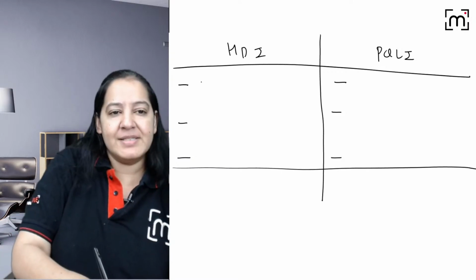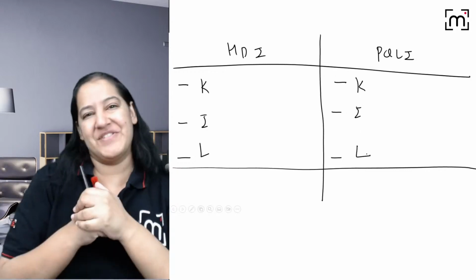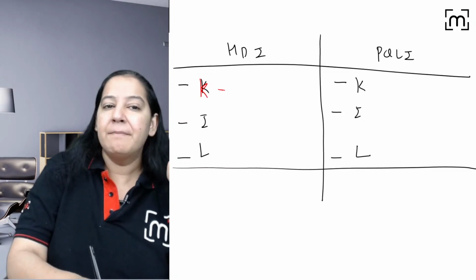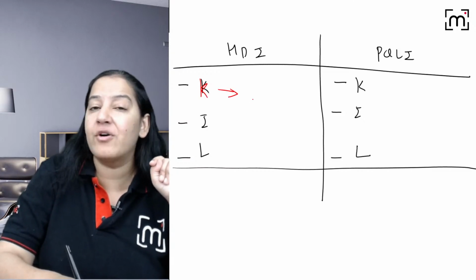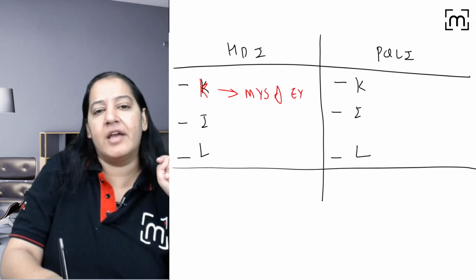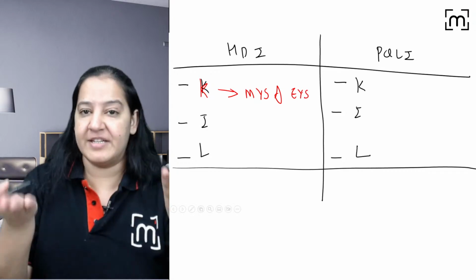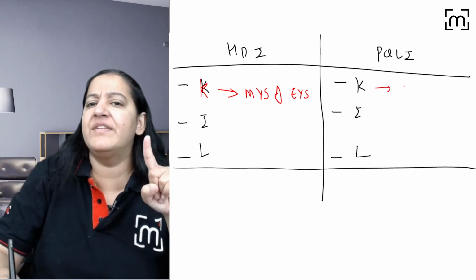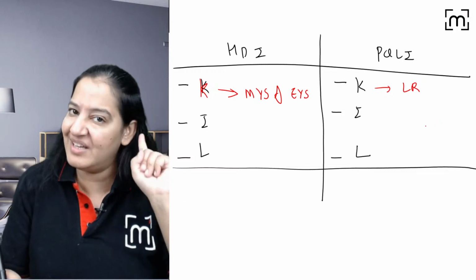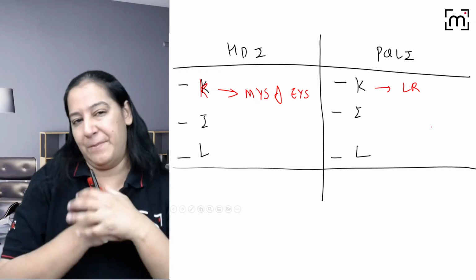Yes. The three components here are KIL and the three components here are also KIL. But there is a difference in them. Let's start. So K for knowledge. But for knowledge in HDI, what do we take? For knowledge, we take mean years of schooling and expected years of schooling. Basically, we take years of schooling. Very good, Rashmi. But here for knowledge, we say literacy rate. Who is a literate? I told you, the person who can read, write and understand at least in one language, more than 7 years. That is a literate. So see, knowledge is tested by different components, right?